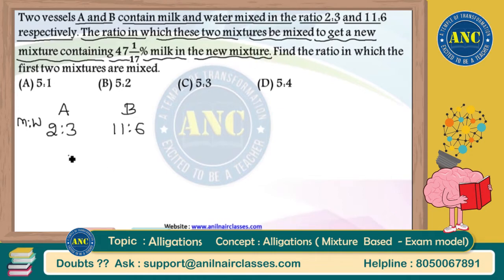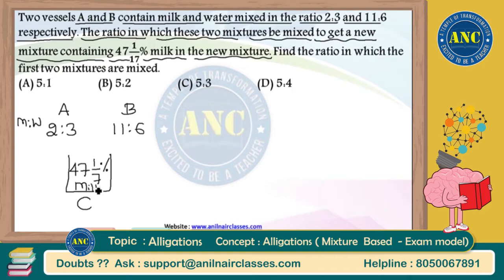That means there is another vessel. This vessel I will call vessel C. I will pick out some ratio of milk and water in vessel A and some ratio of milk and water in vessel B. I will mix these two and form a new mixture, which I will call vessel C. This new mixture present in vessel C has 47 1 by 17 percentage of milk.